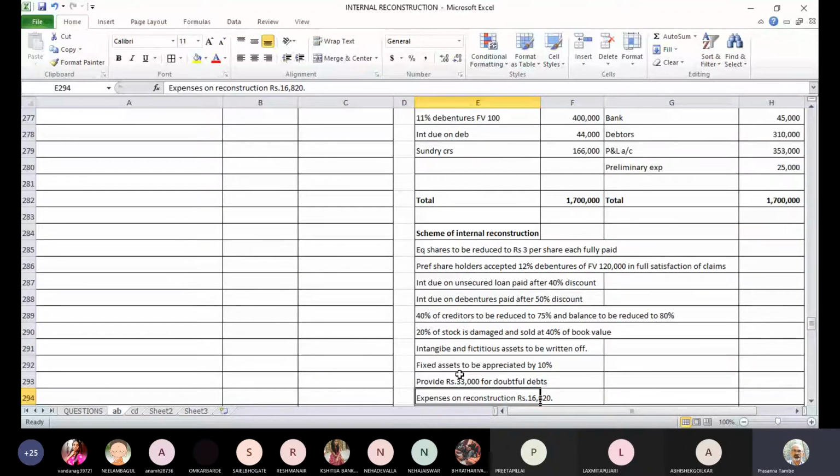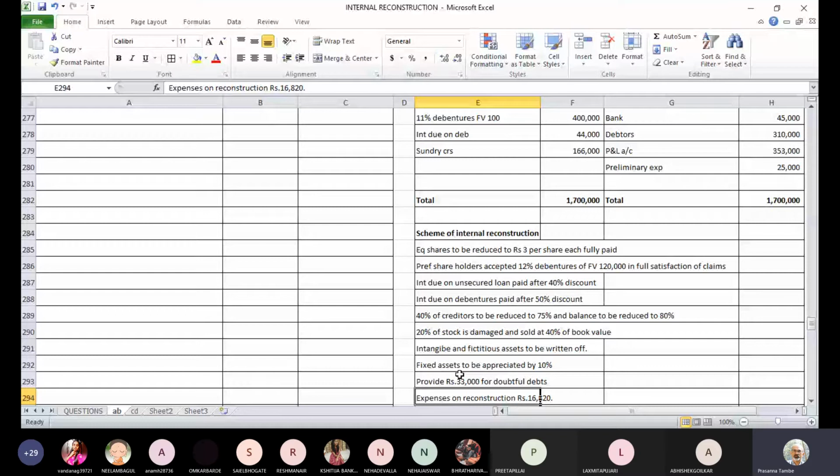It says equity shares are to be reduced to 3 rupees per share, fully paid up. Preference shareholders have accepted debentures in full settlement of their claims. There is some discounting for payment of interest which is outstanding. Then for creditors, there is a settlement and some discount is being given. There is a sale of damaged stock at lower than the book value. Then you have a write-off of the P&L account and preliminary expenses, and we need to make some provision for doubtful debts, some expenses on reconstruction, and there is appreciation of fixed assets. So these are the details.